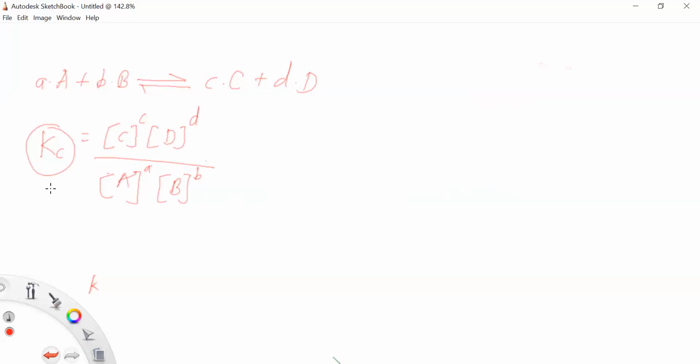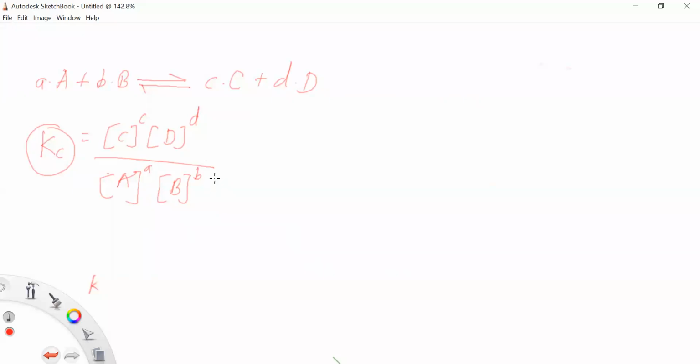So the equilibrium constant can be defined as the ratio of the product of equilibrium concentration of product to the product of equilibrium concentration of the reactant, at constant temperature. मग आपण definition कशी करू शकतो इक्विलिब्रियम कॉन्स्टंटची, तर equilibrium constant can be defined as, it is the ratio of the product of equilibrium concentration of the product to the product of equilibrium concentration of the reactant. This is the definition of your equilibrium constant at constant temperature.